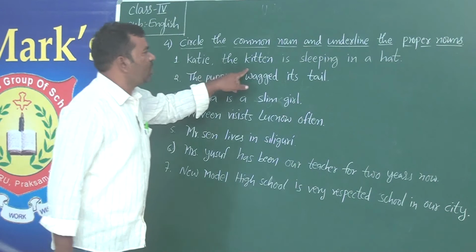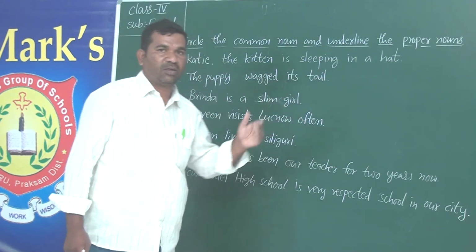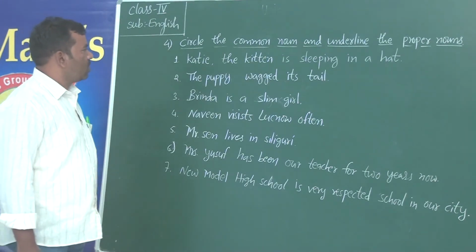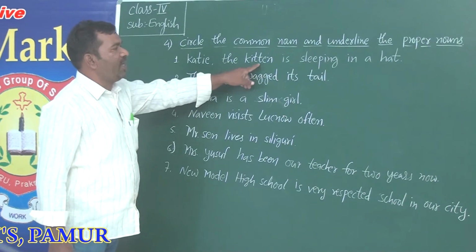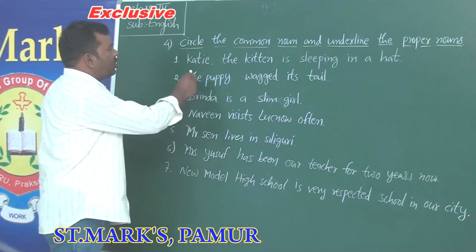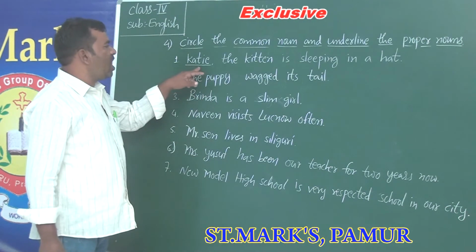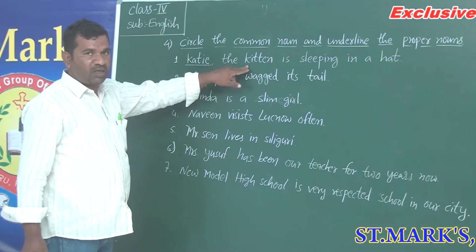Okay, I'm reading now. Cashier, the kitten is sleeping in a hat. So you see that in the sentence, cashier, the kitten is sleeping in a hat. What do you think cashier is? It is the name of the kitten. Understand?